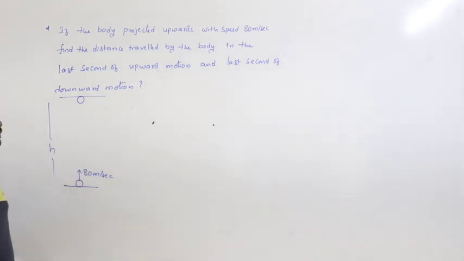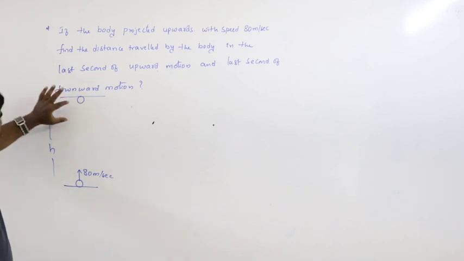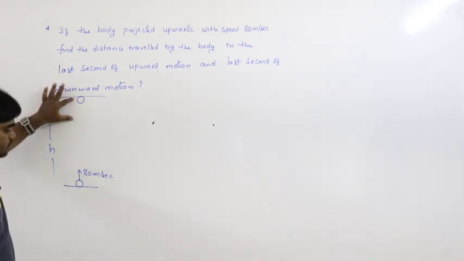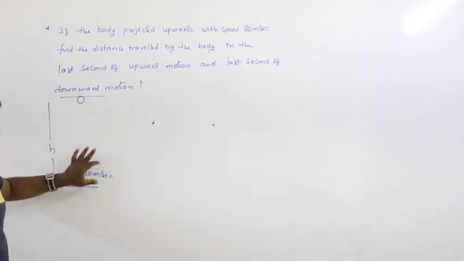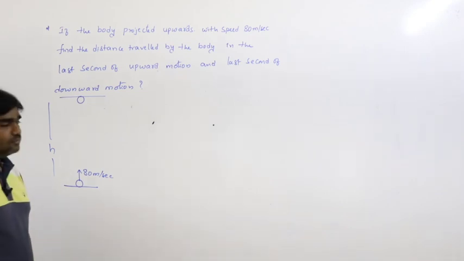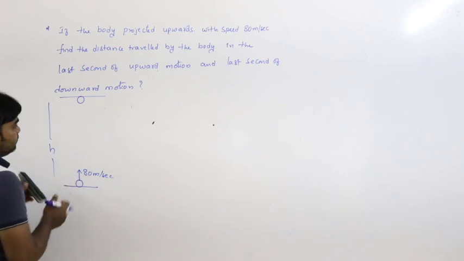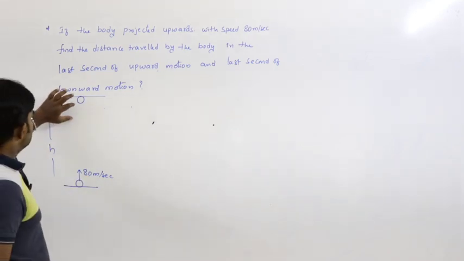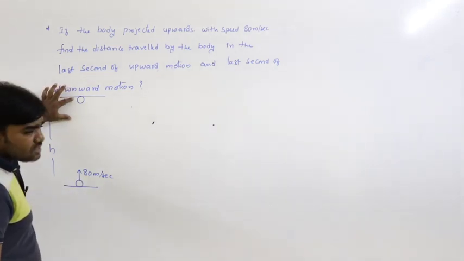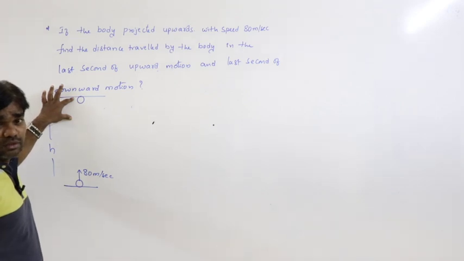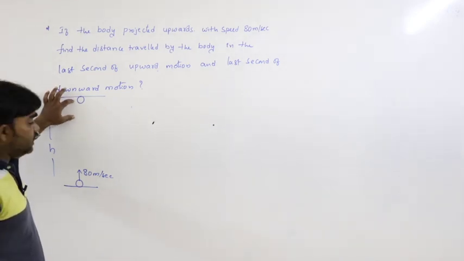Then what do we have to calculate here? Distance travelled by the body in the last second of upward motion and last second of downward motion. Here the body is projected with 80 meters per second, and the question is what is the distance travelled in the last second of upward motion.